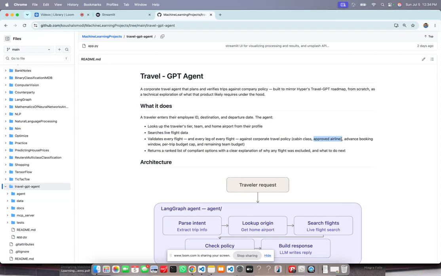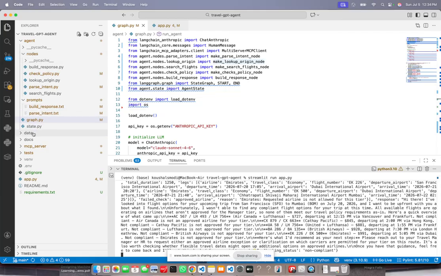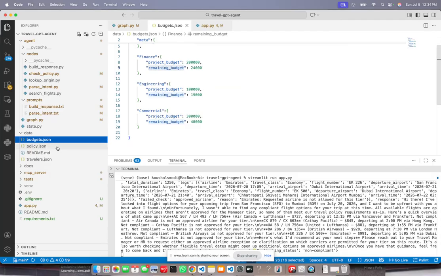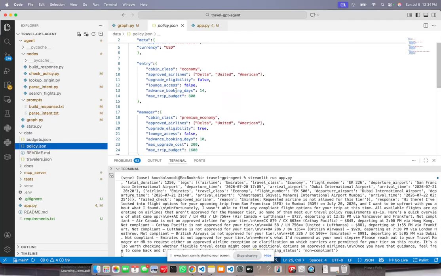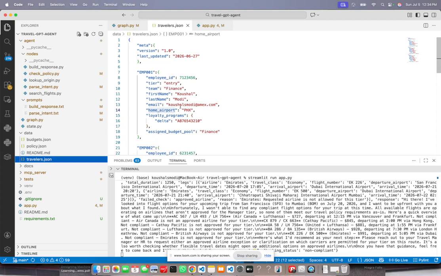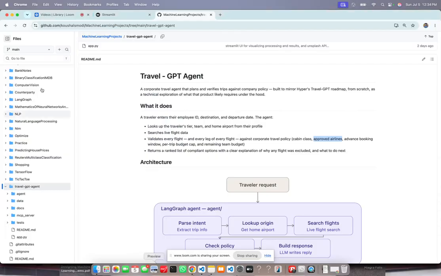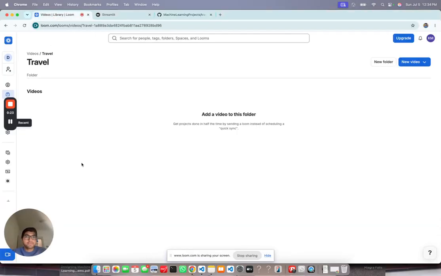Advanced booking window, which is the number of days in advance the particular employee can book, the per-trip budget cap that is enforced for the employees, and the team's remaining budget. All of this was configured within my data folder. As you can see, there are different teams: finance, engineering, commercial, all the different policies, and the sample traveler JSON files, for example.